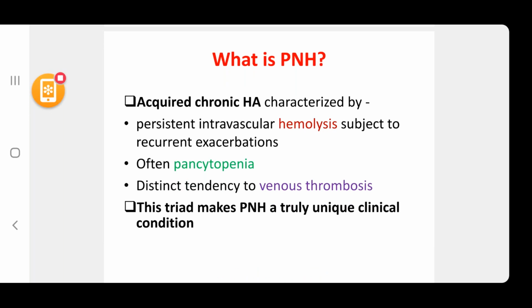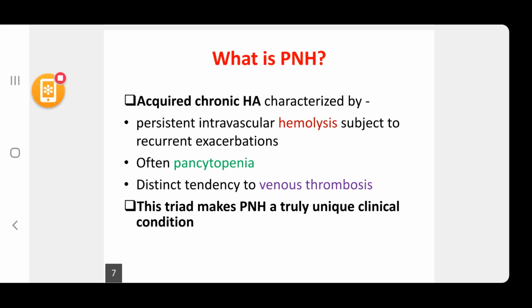Third one, distinct tendency to venous thrombosis. This triad makes PNH a truly unique clinical condition. So PNH is characterized by this triad: hemolysis, pancytopenia, and venous thrombosis.